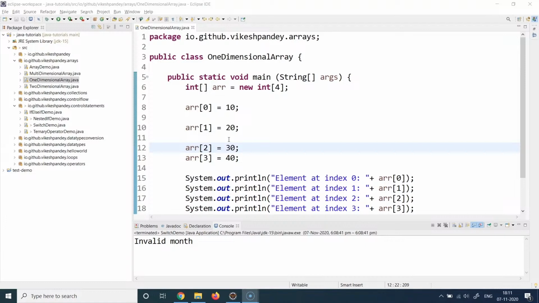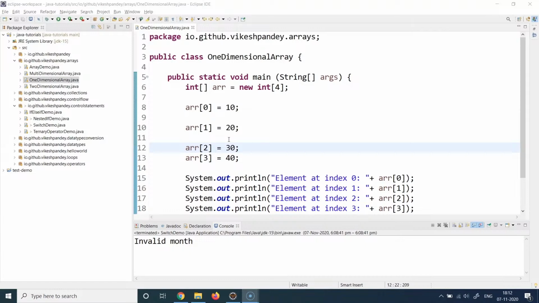But whatever examples we took previously were one-dimensional arrays, because arrays can have more than one dimension as well. You can create a one-dimensional array, a two-dimensional array, even a three-dimensional array, and you can go up to as many dimensions as you can handle in your Java program. It depends upon the kind of complexity you want in your program and the kind of structure you are going to store in your arrays. Based on that need, you can choose a 1D array, a 2D array, a 3D array and so on. In these sessions, we are going to talk about 1D, 2D, and 3D arrays, and after that, we'll leave it up to you to try out more dimensions if you want to.